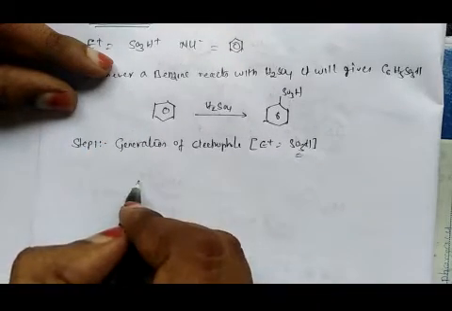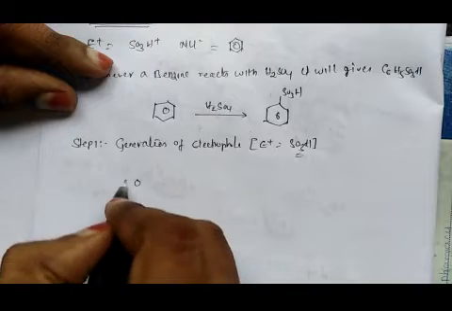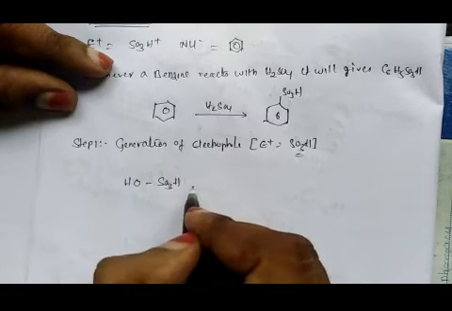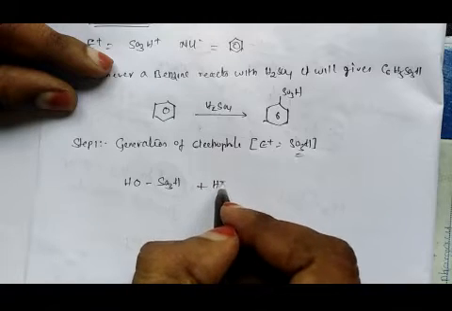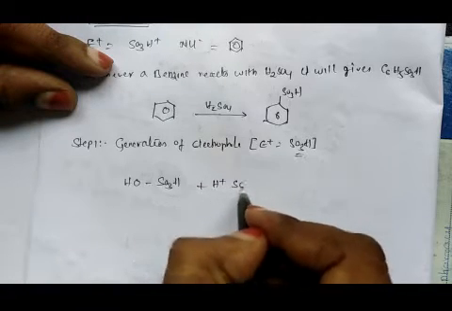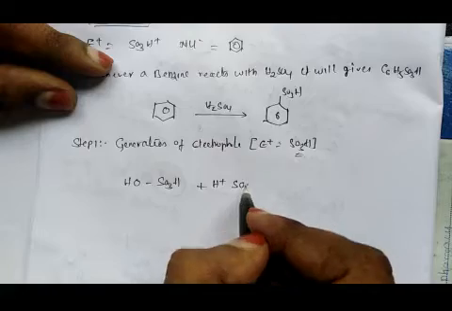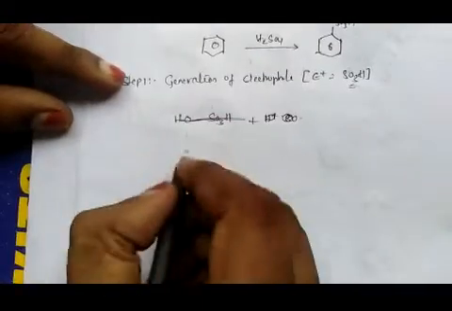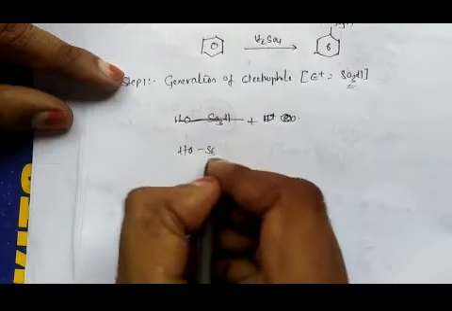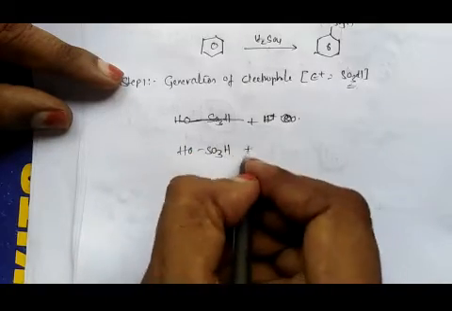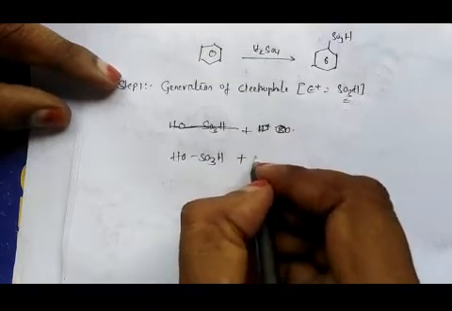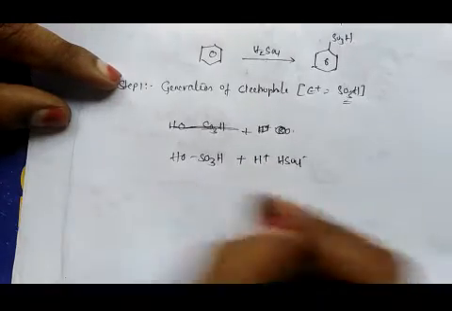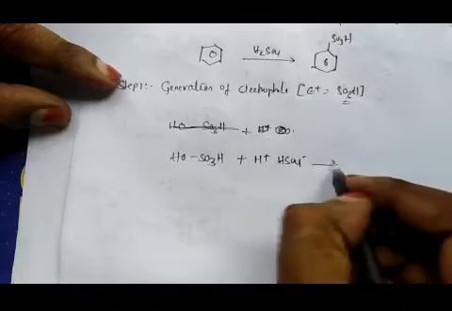Two H2SO4 molecules will interact like this: SO3H plus, H plus, HSO4 minus. Sorry, let me write it. This is the unionized H2SO4 molecule, and this is the ionized H2SO4 molecule. Both are H2SO4, and they interact with each other.